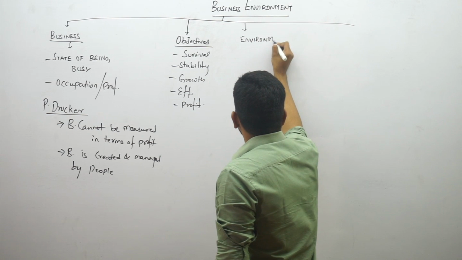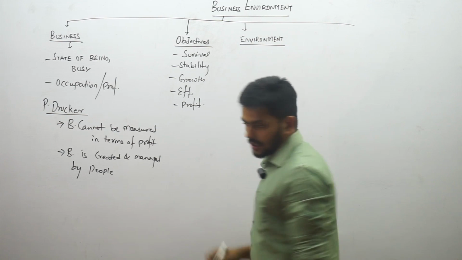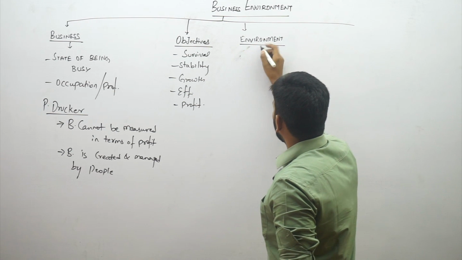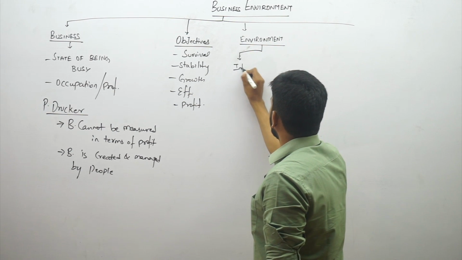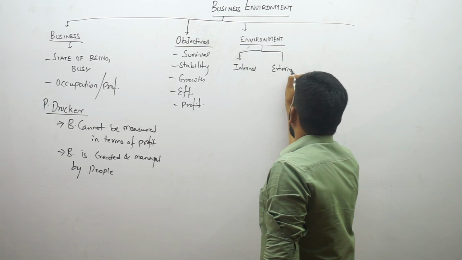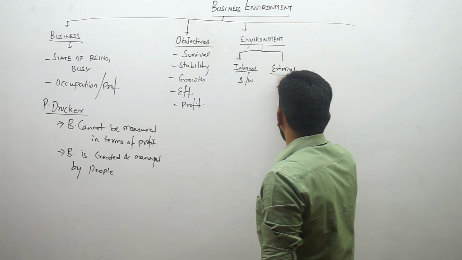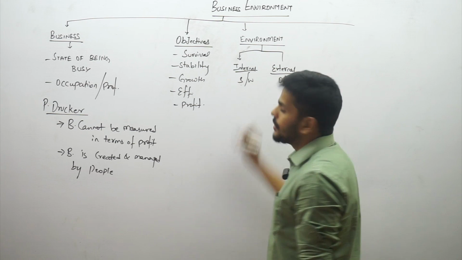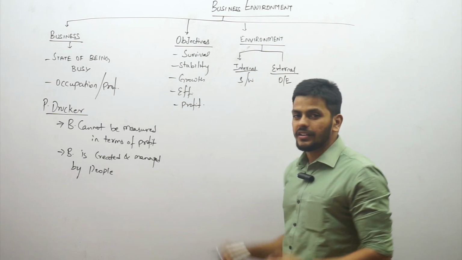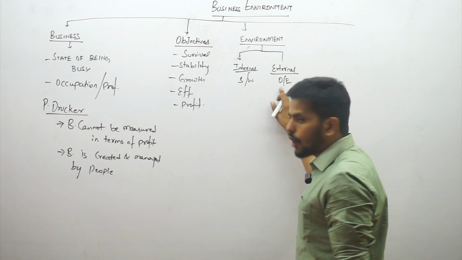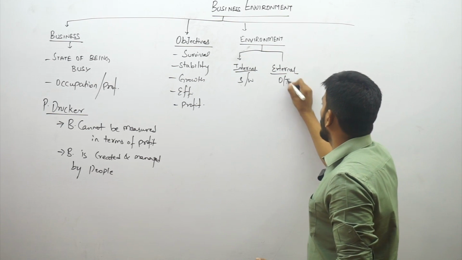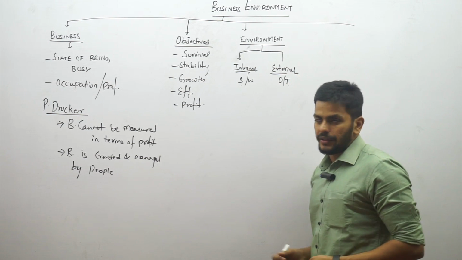In this context, we will be talking about what is the business surrounding. Environment consists of 2 broad things, guys. One is internal, the other one is external. Internal environment has strengths and weaknesses. External environment has opportunities and threats. Strength is a favorable situation, that means it's an inherent capability to do something, while weakness is an inherent limitation. When you talk about opportunity, it's a favorable condition, and when you talk about a threat, that is an unfavorable condition. These are the 4 points that we need to understand.